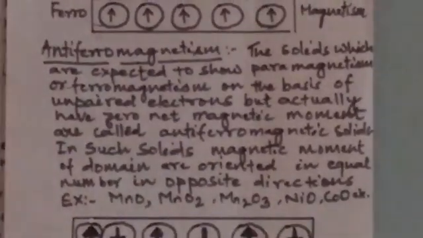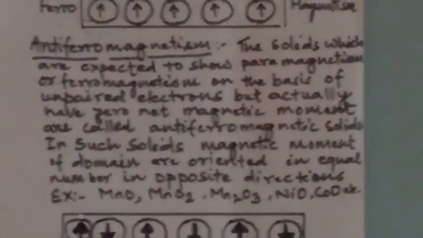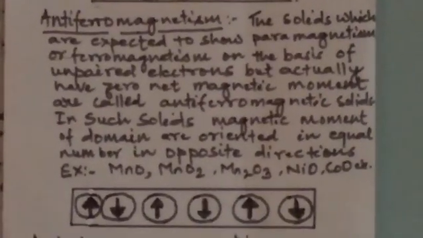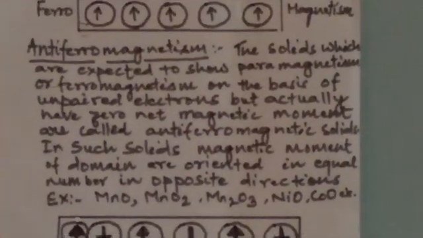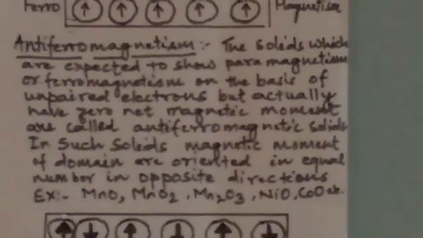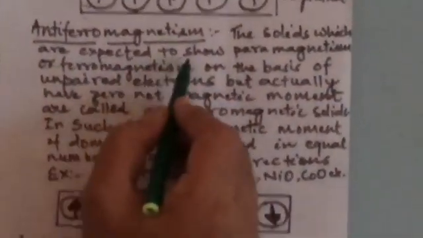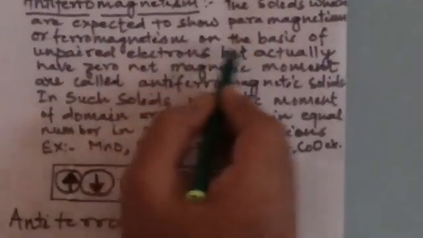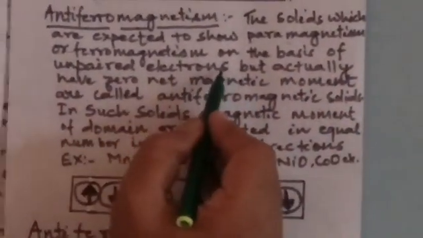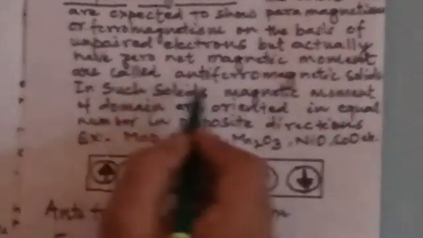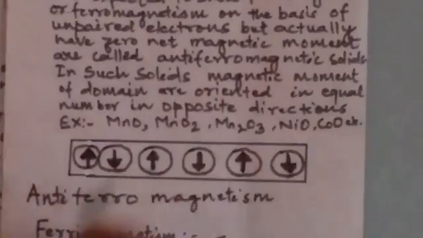Antiferromagnetism. Those solids which are expected to show paramagnetism or ferromagnetism on the basis of unpaired electrons but actually have zero net magnetic moment are called antiferromagnetic solids.